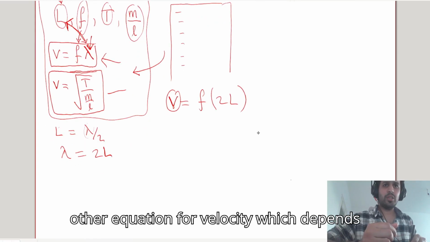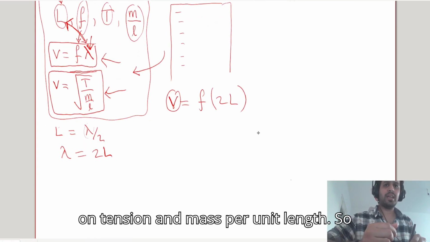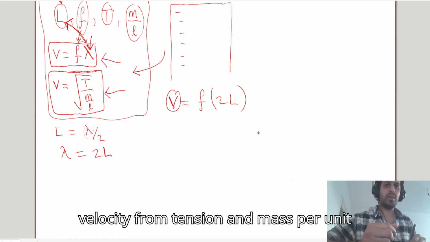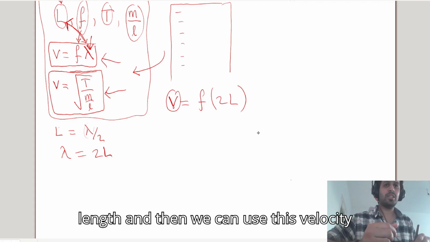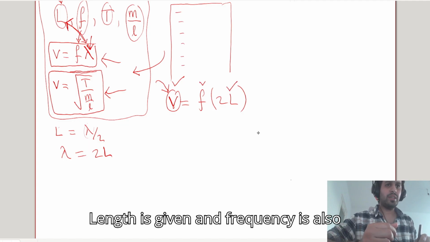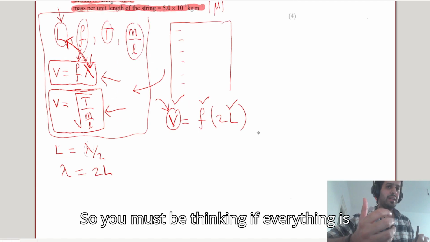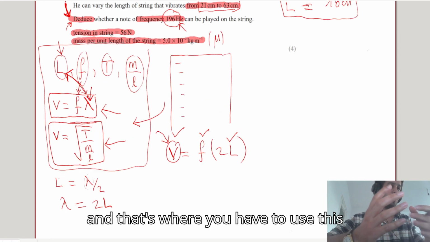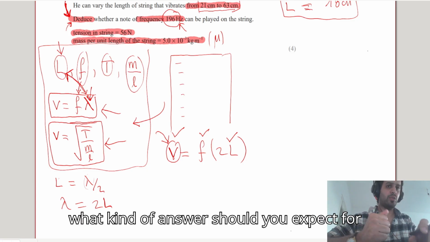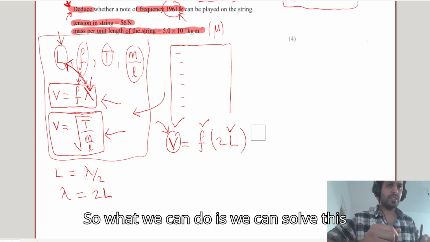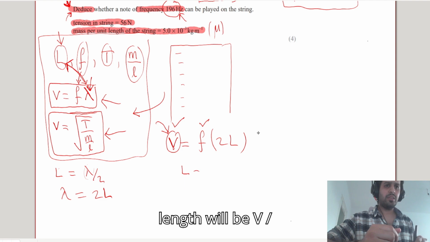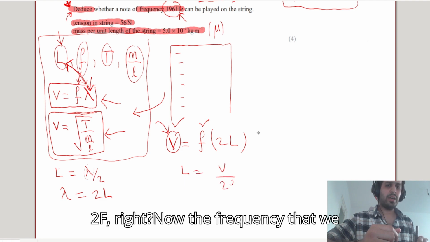But we have this other equation for velocity, which depends on tension and mass per unit length. So we can find the velocity from tension and mass per unit length, and then use this velocity here. So velocity is given, length is given, and frequency is also given. You must be thinking, if everything is given, what are we trying to find? That's where you have to use this trick that I explained. You have to think what kind of answer you should expect for this problem. So we can solve this equation for length, and if you rearrange it, length will be V divided by 2F.